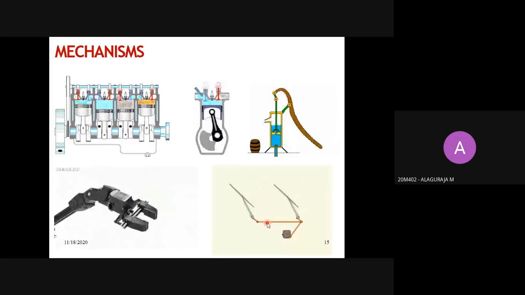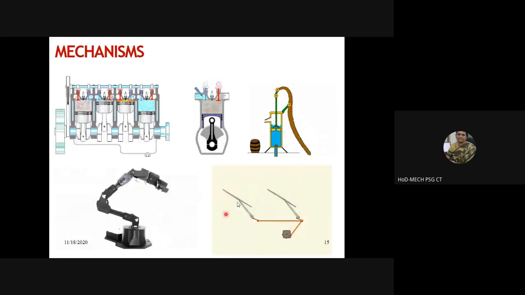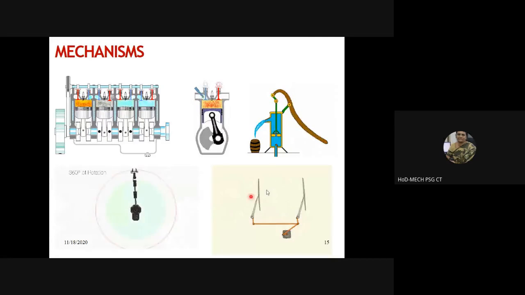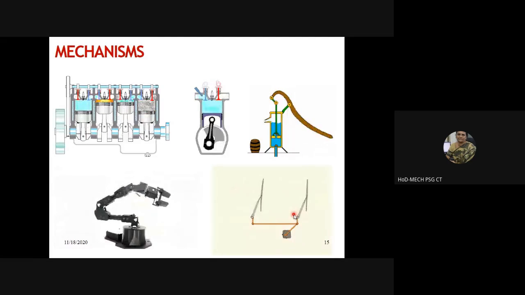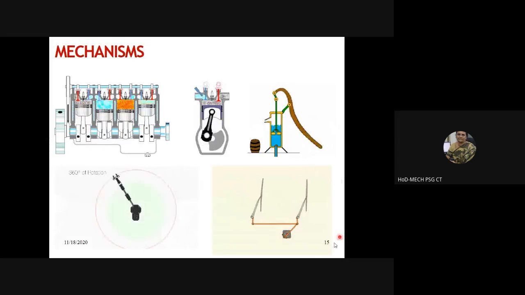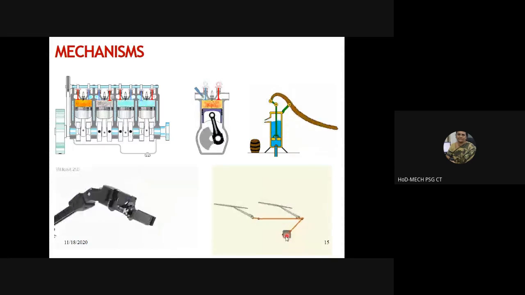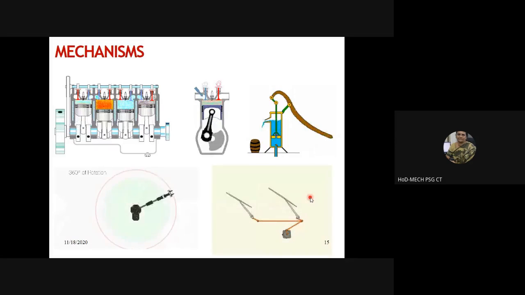Are you able to see my laser pointer? Yes, ma'am. This is a wiper. Very good. It's a windshield wiper that you use in the automobile. It is also a mechanism. The input is given to this link. These are all now links. We are now familiar with the term links, isn't it?